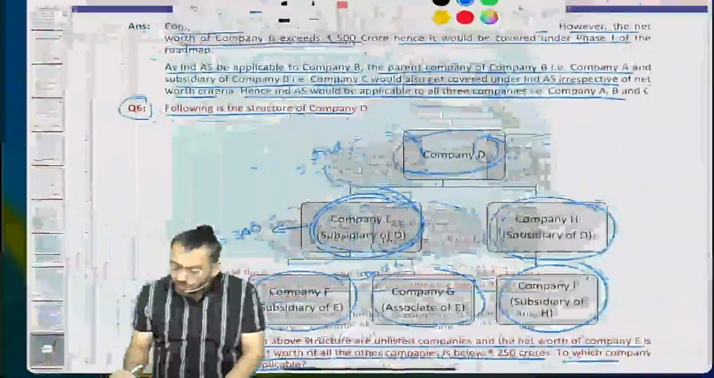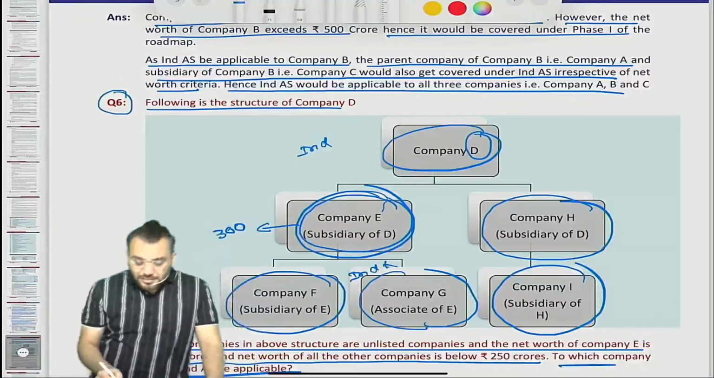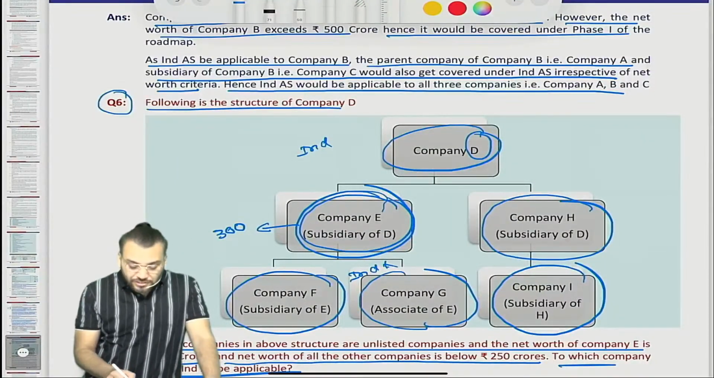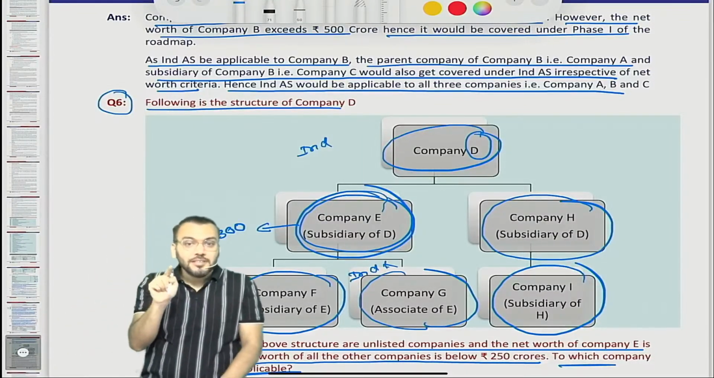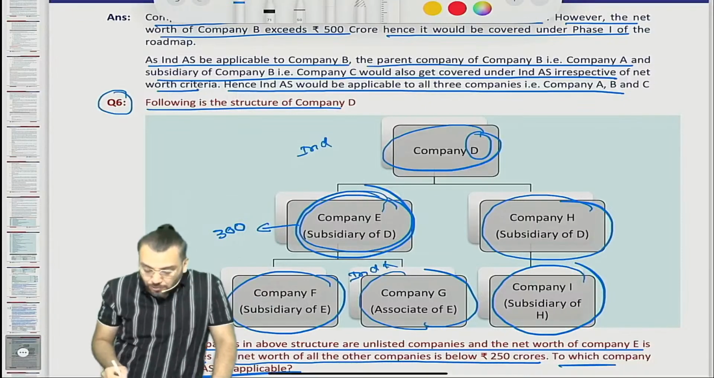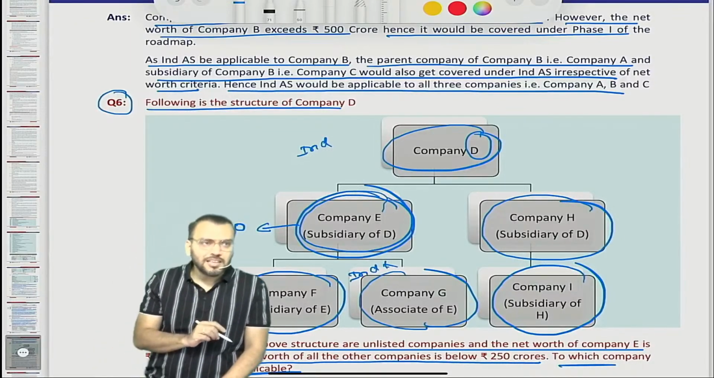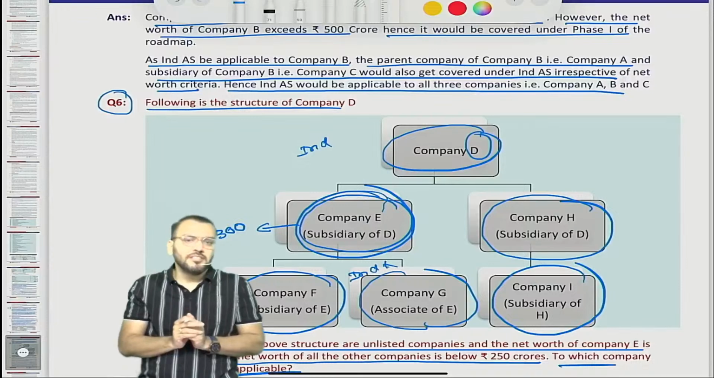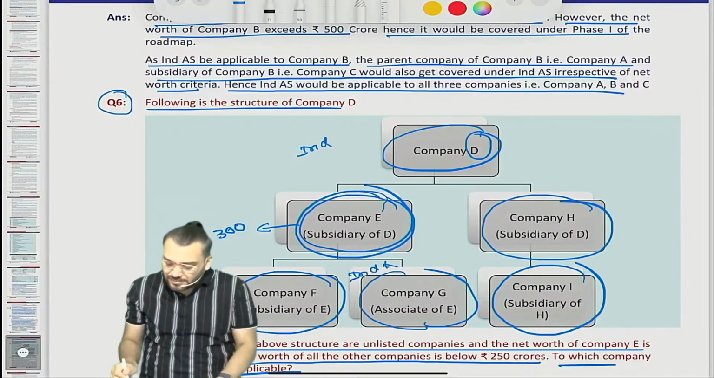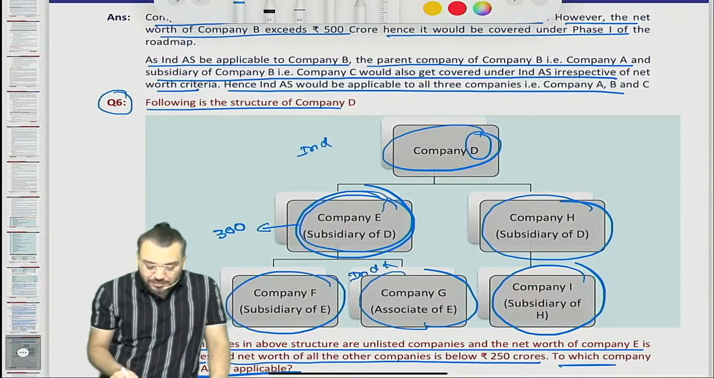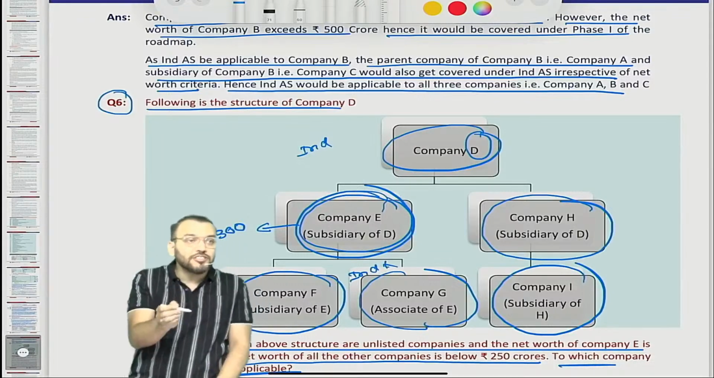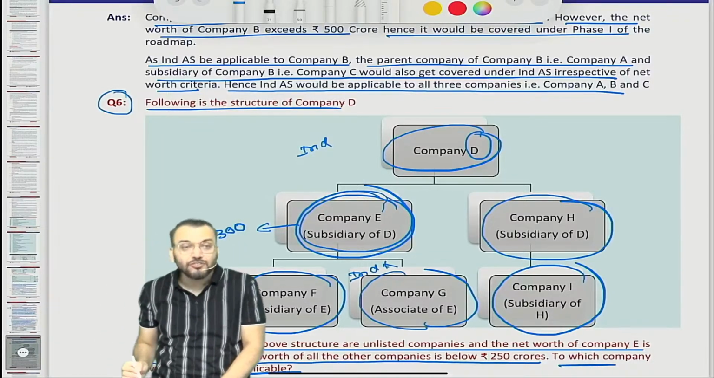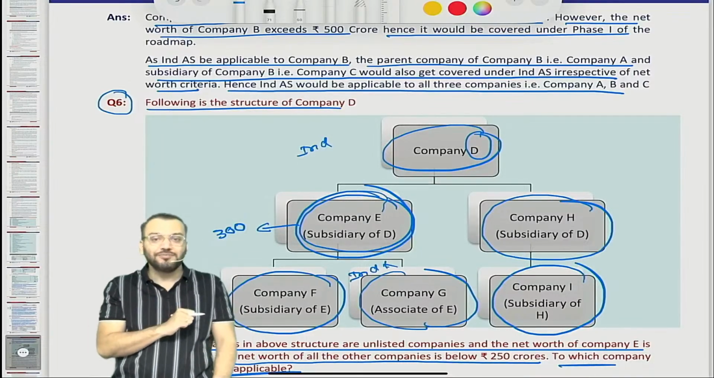But one doubt will come: what about H and I? Can you say H is a subsidiary of D, and D was not covered in point number A and B? Therefore, as per rule, can I say Ind AS is not applicable to H and I? As per rule, yes. But as per the intention, H and I should also be covered, because these are consolidated financial statements, and if they are prepared based on Ind AS, then H and I should also prepare their financial statements based on Ind AS only?